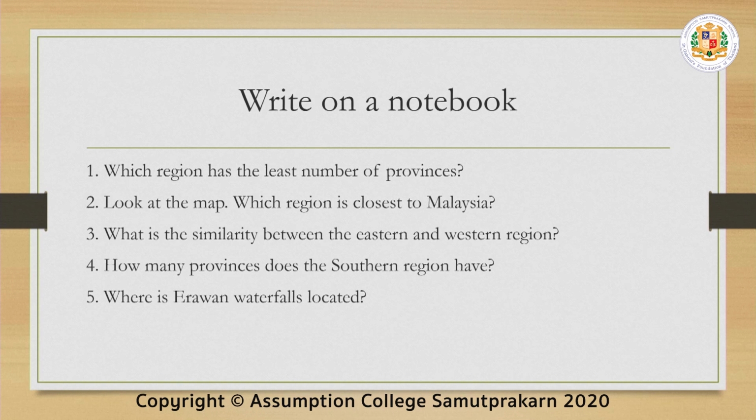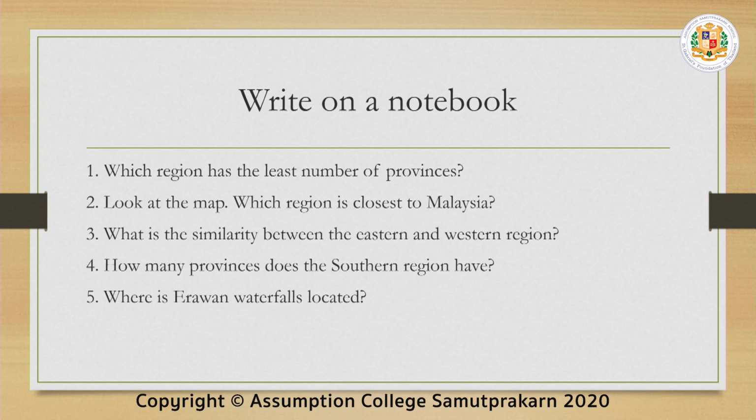Number 4, how many provinces does the southern region have? How many provinces does the southern region have? Phuket is one of which. Number 5, where is Erawan Waterfall located? Which region is it located in? Is it in the south, east, or west? You find out.